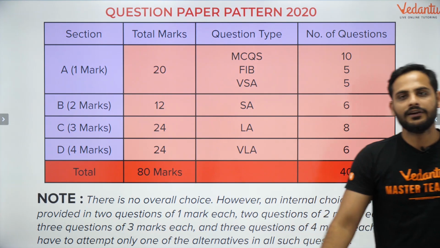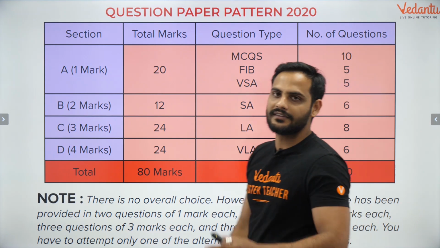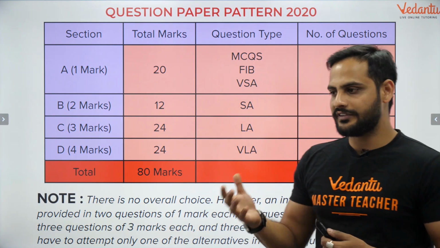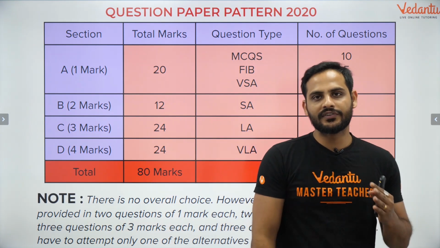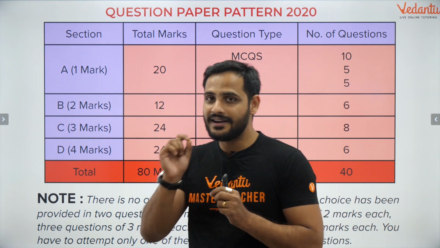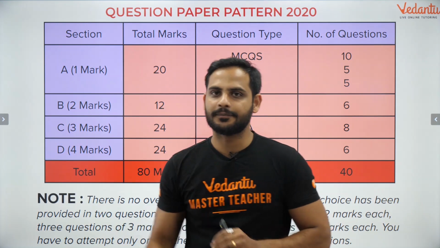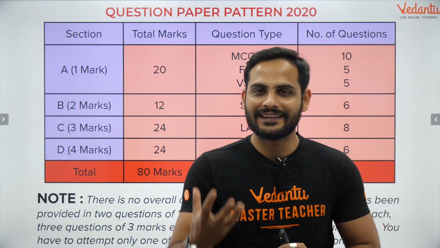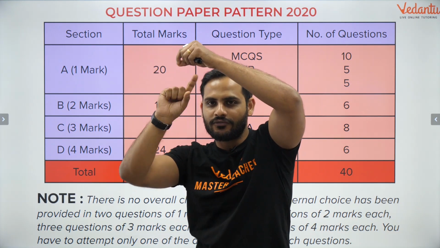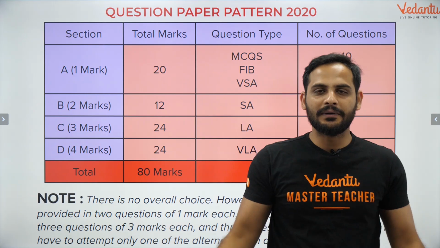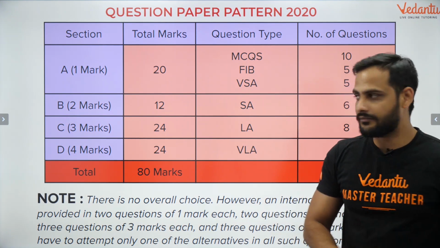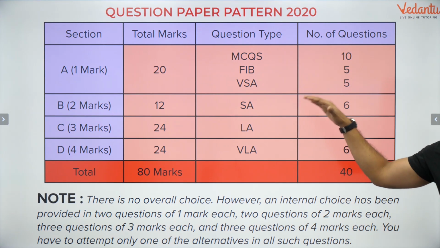Then the fill in the blanks part. Fill in the blanks part can be very easy questions. Now see how in mathematics it can be. In mathematics part the question may be that tangent to a circle, the angle between the tangent to a circle and the radius at the point of contact is dash. Now we know this theorem that the angle between the tangent and the radius at the point of contact is what? 90 degree. So that's a simple knowledge which we got and now we are getting marked for it as well, right? So fill in the blanks also are going to be very good and very short answer type questions.